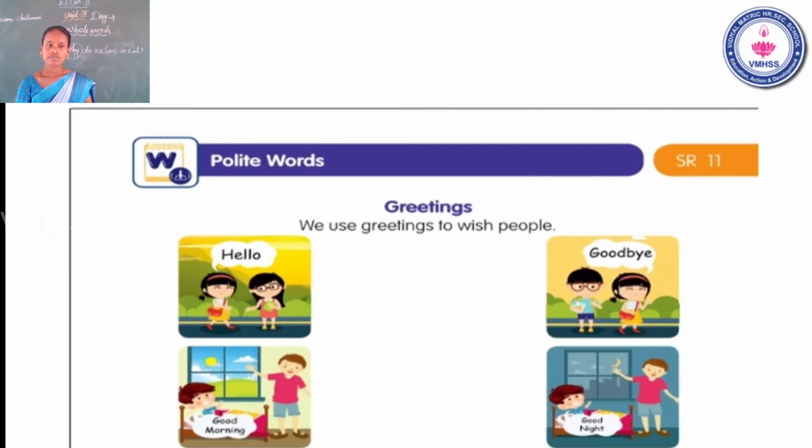Good morning. When we meet someone in the morning, we wish good morning. Okay, goodbye. When we say goodbye, we leave. At the time we leave, we say goodbye. Okay. Good night. When we say good night, before going to bed, we say good night to our parents. Okay. These are polite words.